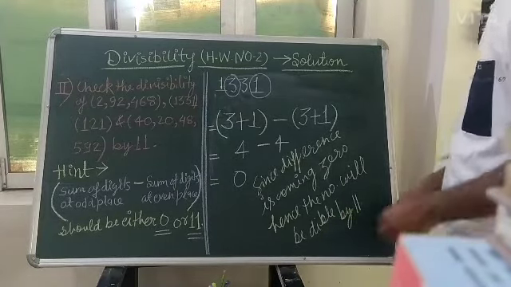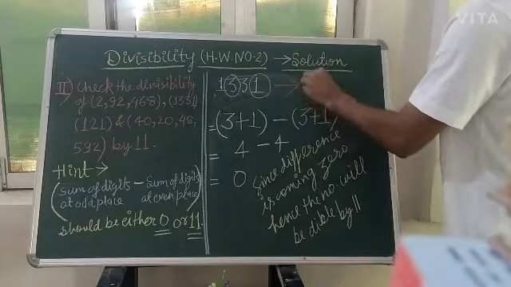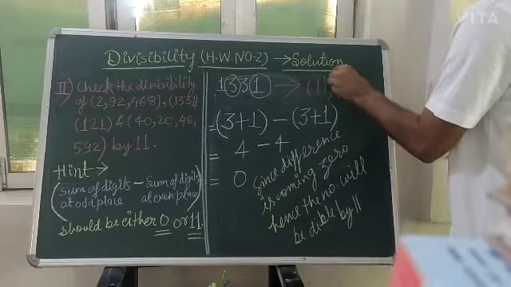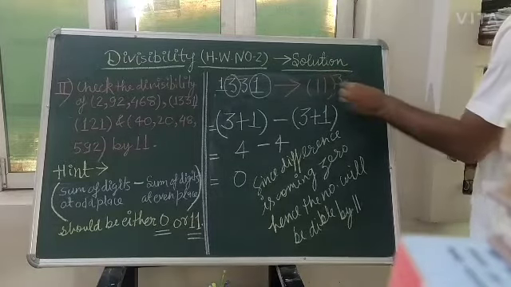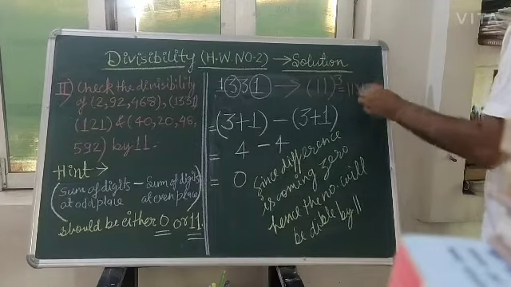And I think you will be aware about it. It's nothing but the cube of 11. Cube of 11 means 11 into 11 into 11.